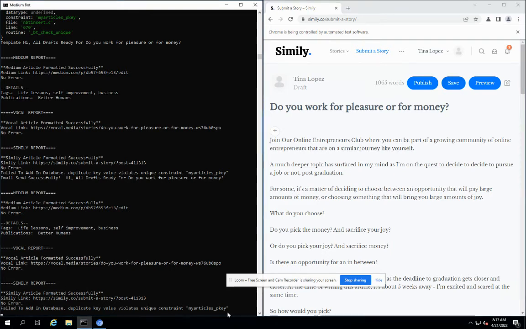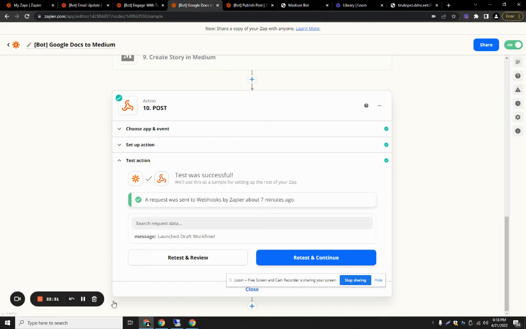The main process here was that we also made validations. For example, as you can see, it is saying the bot was not able to add it to the database, which is obvious, and this is very good because we cannot process these articles twice. That Google Doc was already processed by us like one day ago, and it had already added the URL of the Google Doc as a primary key, so we cannot add that twice. And now I will also show you how I received the email for this.